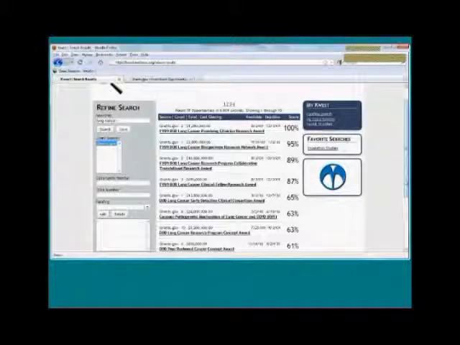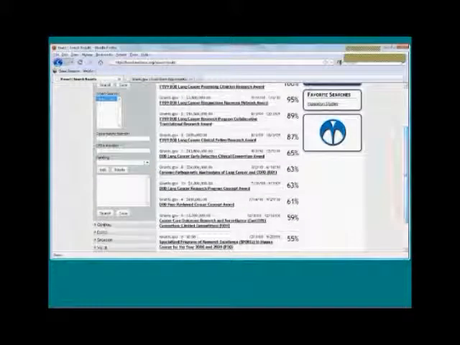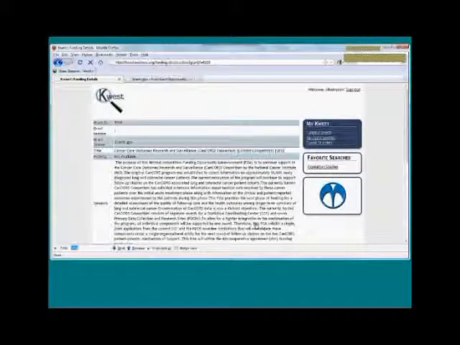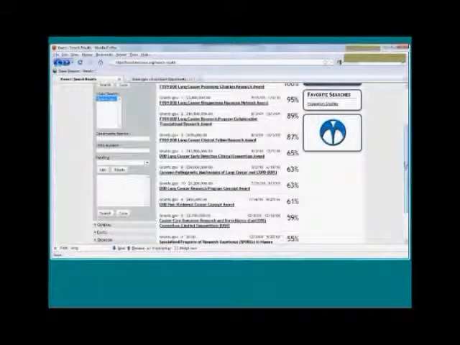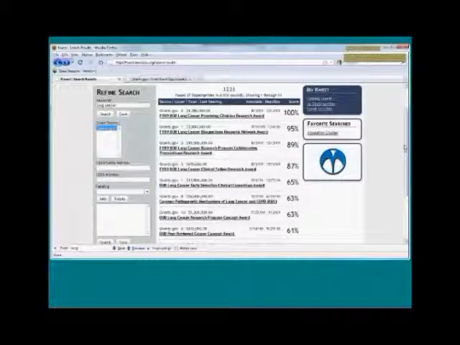So if I were to go down and click on this one here, where we don't see lung, where do we find it? So there you go. Lung is in here, but it's not right next to cancer. So this one got a lower search result. It may be one that you are interested in taking a look at, but you really want to focus on the ones that are coming up that are 100, 95, 89, some of these higher search results, because they really are going to get you better results for what you're looking for.